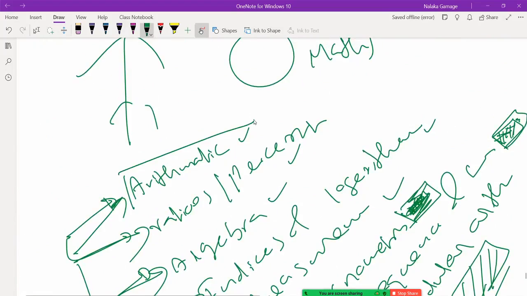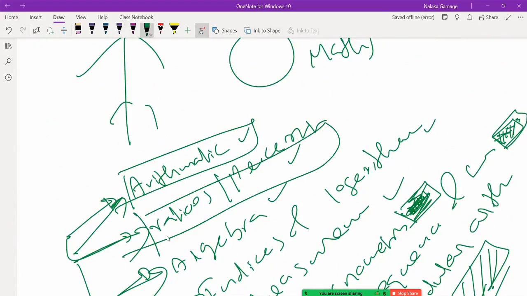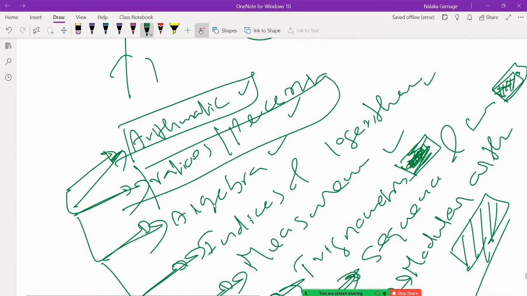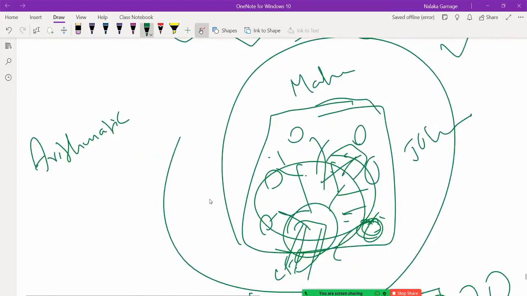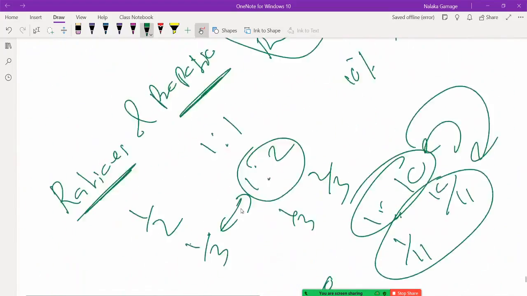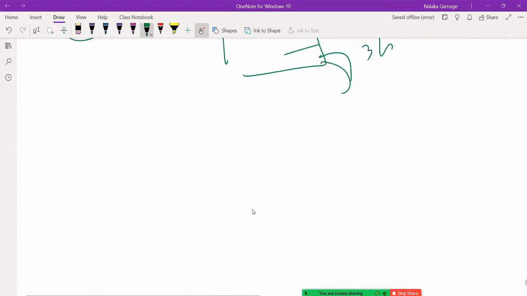Ratios and proportions. Right? So then you have the third topic. Okay, so we'll come back to the third topic later. Let's say the indices and logarithms. What am I supposed to know about indices and logarithms? Now you must take a sheet of paper and write down everything you need to know. Right. Only after writing does the confidence build. What do you need to know about indices?